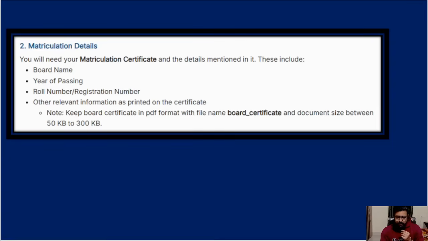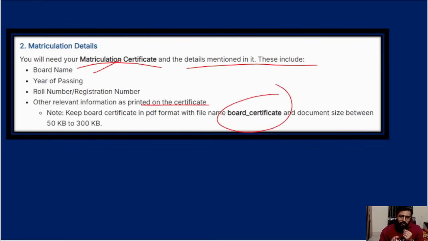Okay, so here, matriculation details. You will need your matriculation details and the details mentioned in it, that is your board name, year of passing, roll number or the registration number, and your relevant information. Okay, like what is your mark or whatever. So again, board_certificate should be your file name.